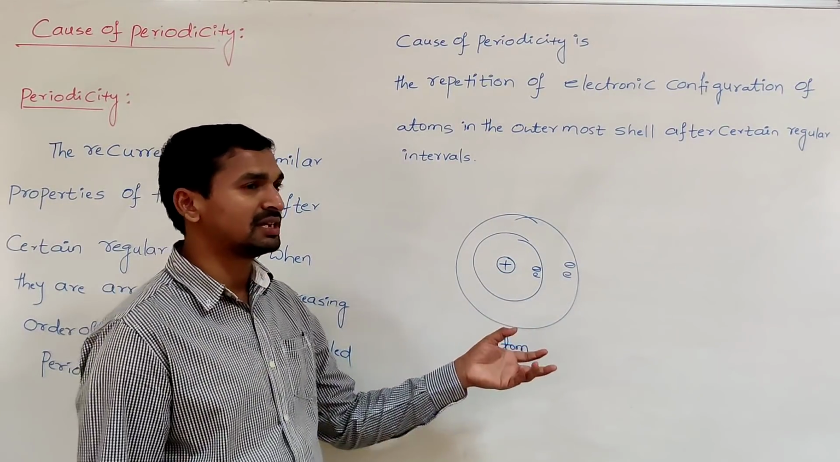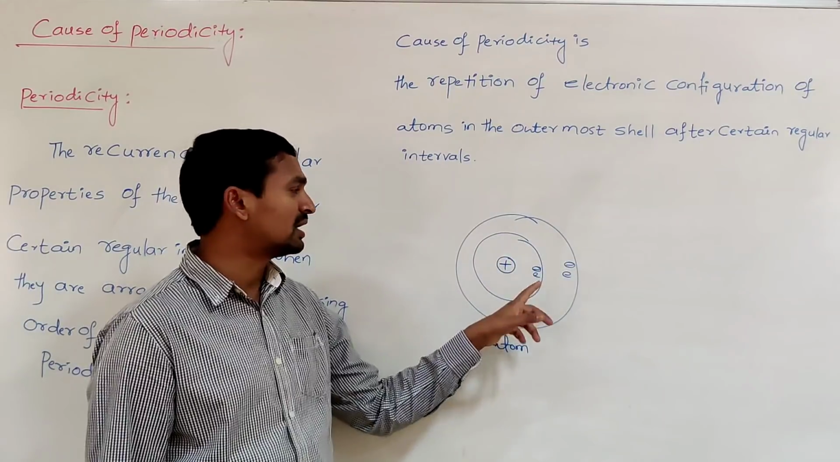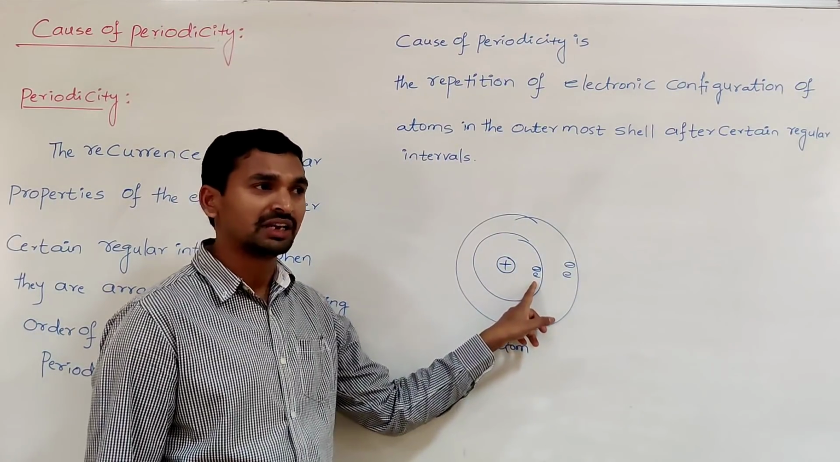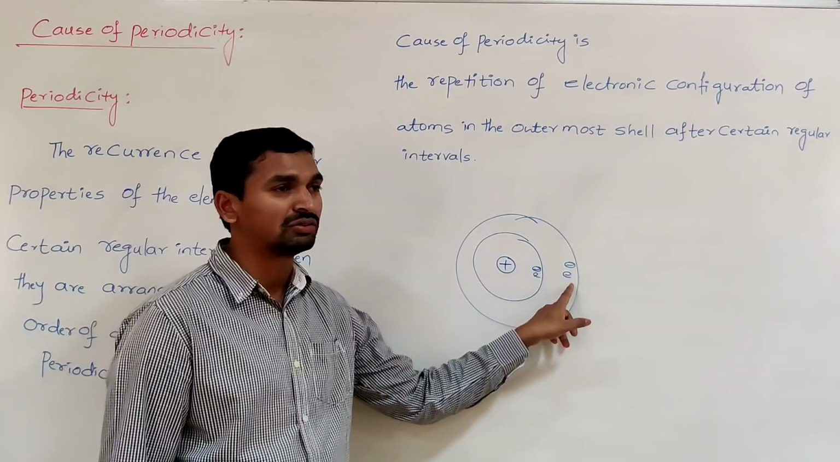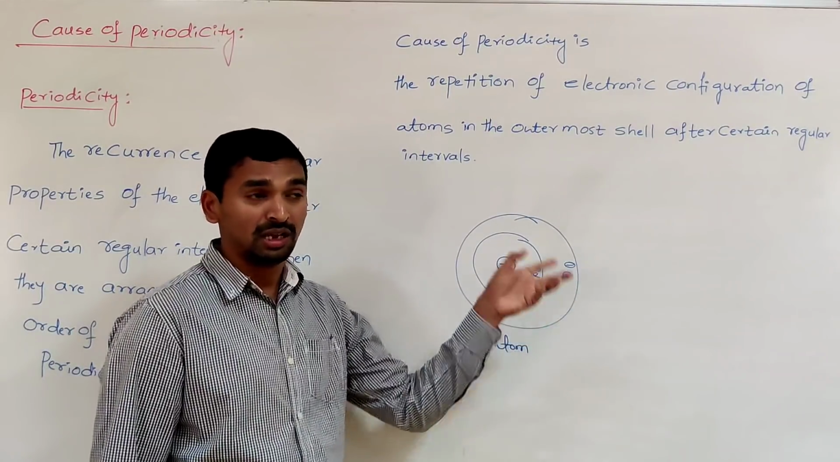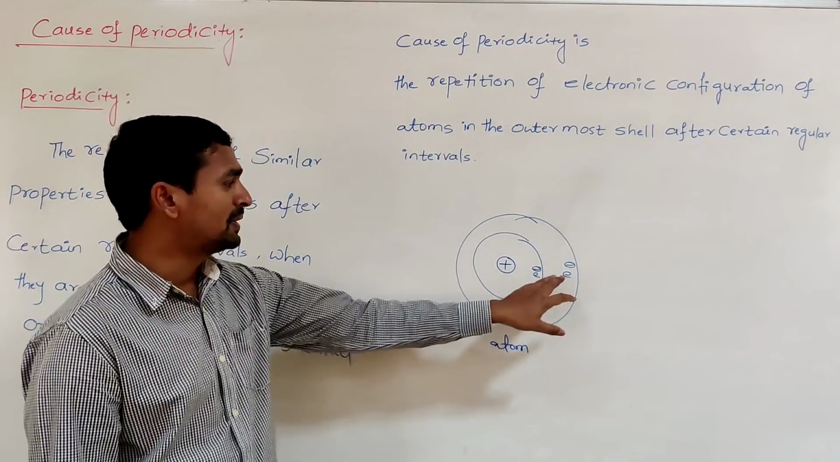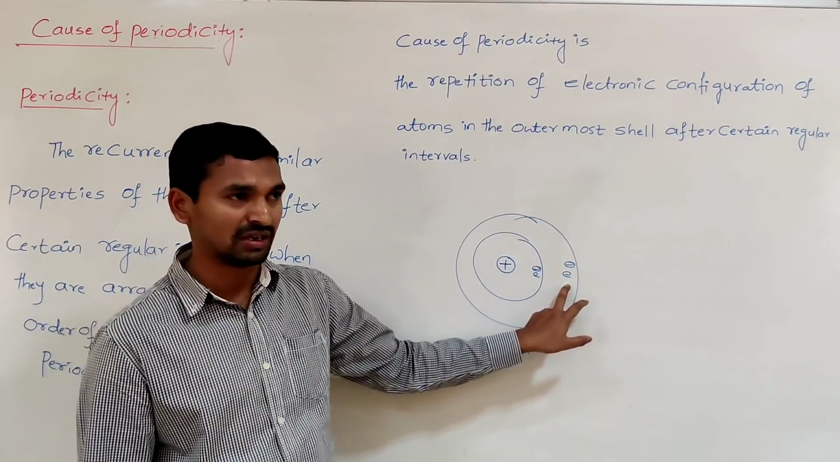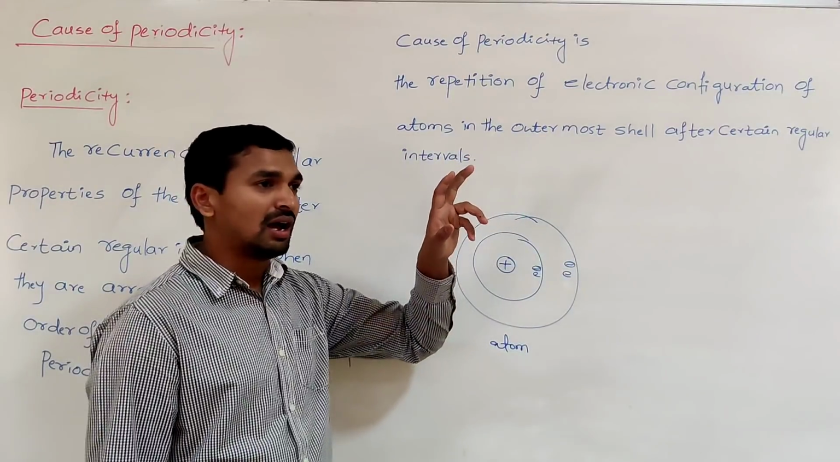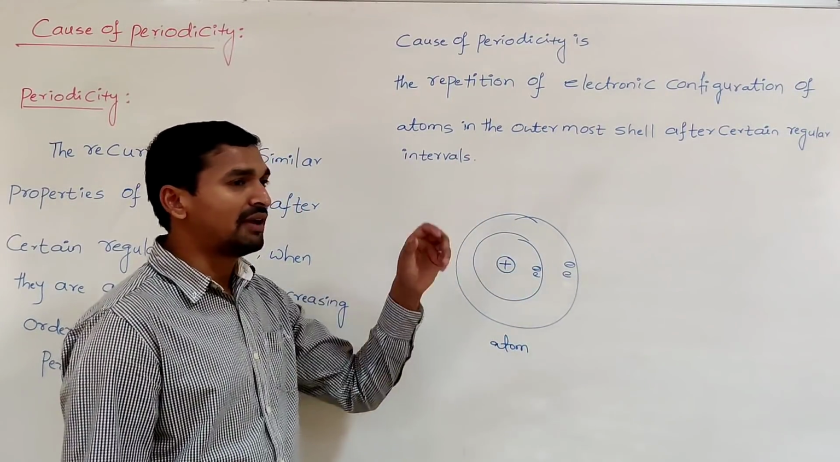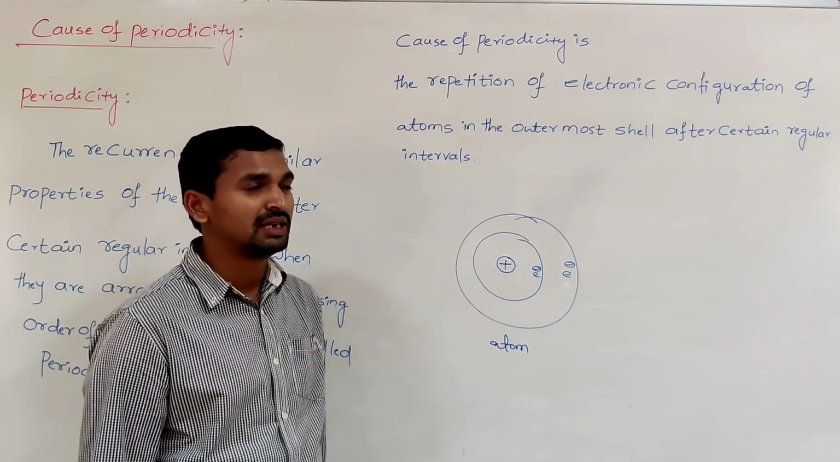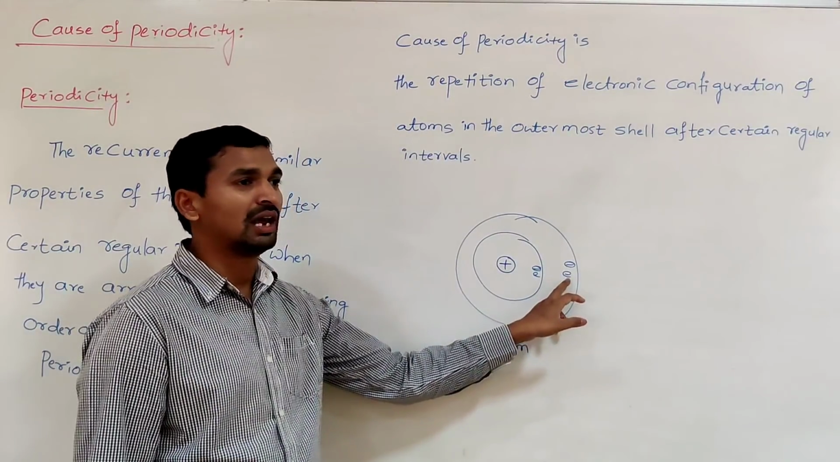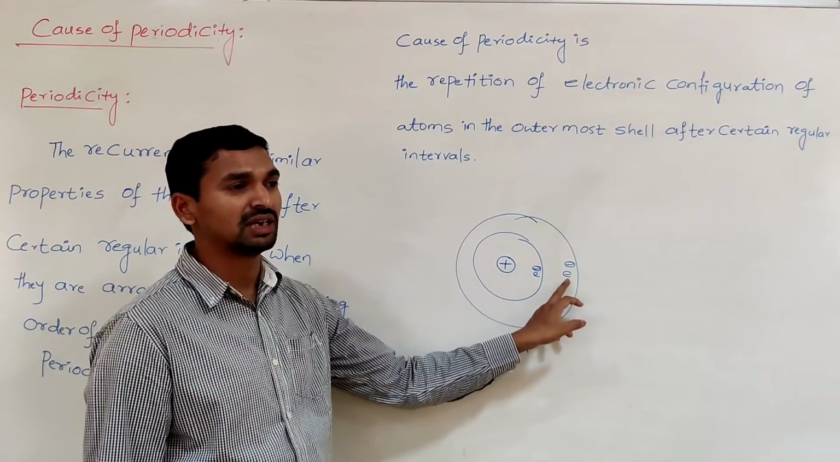Only in some cases do the properties depend upon the inner shell electrons along with the outer shell electrons. But in most cases the properties are related to the number of electrons present in the outermost shell. That means elements having similar properties is because of which one? The electrons present in the valence shell.